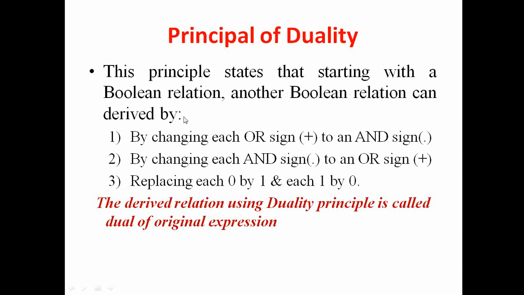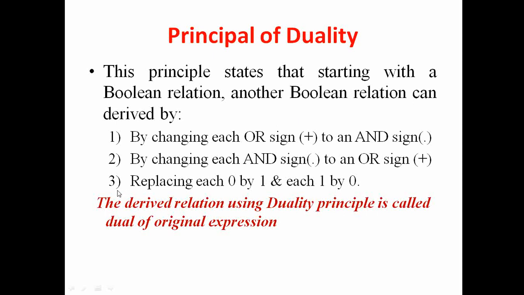So if we have to find the dual expression of an existing Boolean relation or expression, first we will change each plus sign to a dot sign and each dot sign to a plus sign in the original Boolean relation.